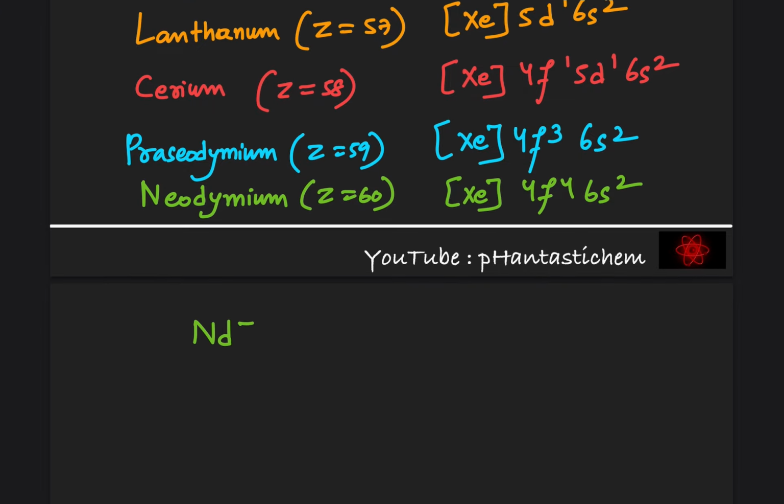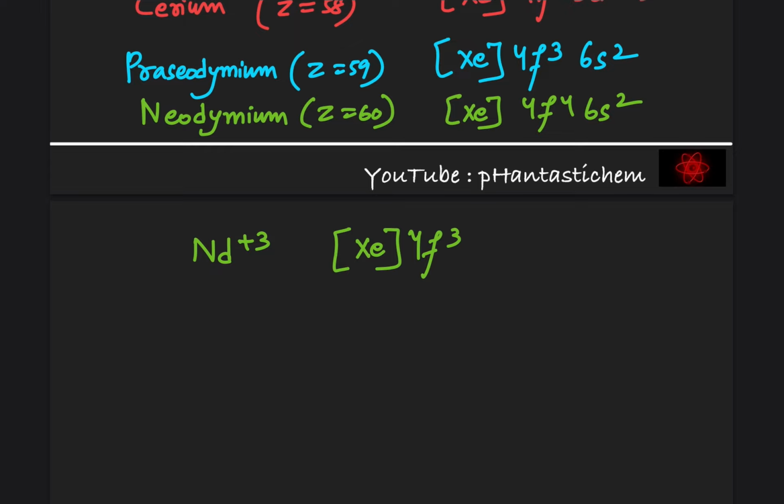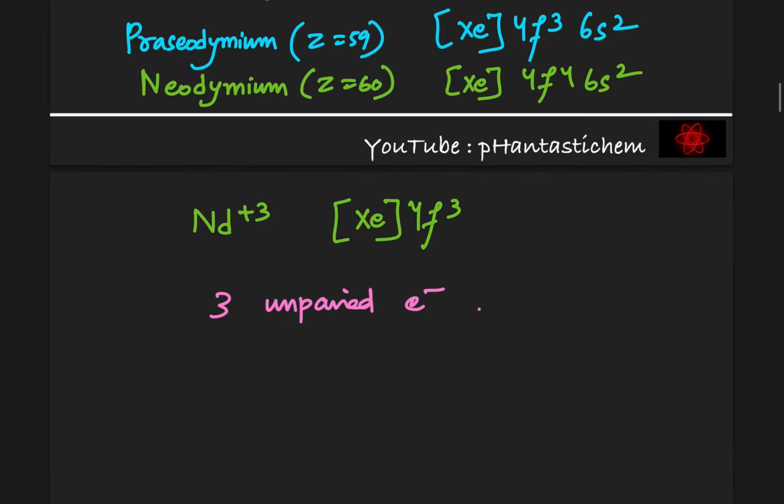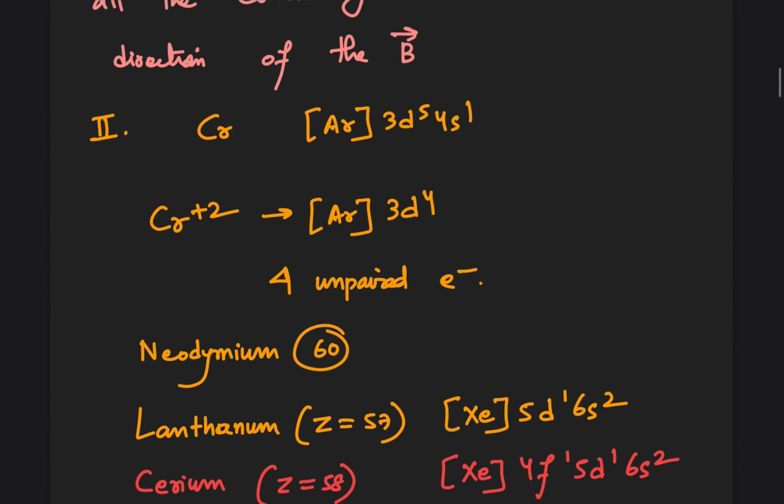For neodymium plus 3 ion, we have to remove 3 electrons. So 2 from 6s and 1 from 4f. So the configuration of neodymium plus 3 is going to be xenon core and 4f3. So Nd plus 3 has 3 unpaired electrons. So statement 2 is false. Statement 2 says that the number of unpaired electrons in Cr plus 2 and Nd plus 3 is the same. No, it is not the same. Nd plus 3 has 3 and Cr plus 2 has 4.